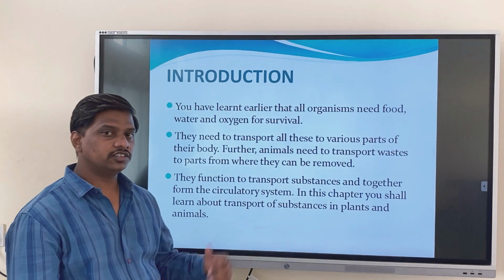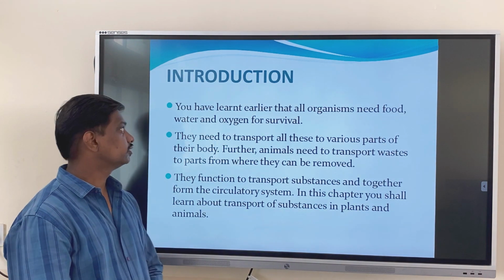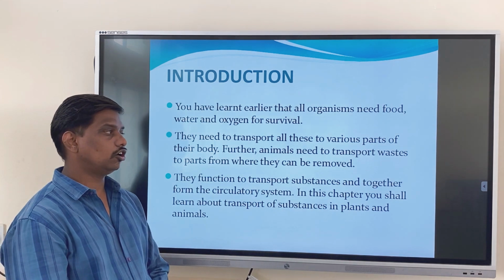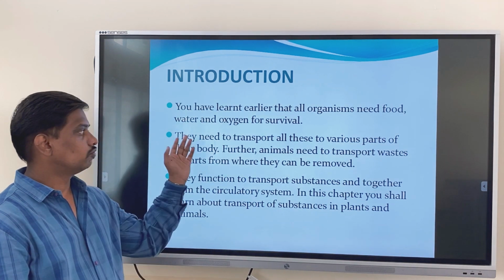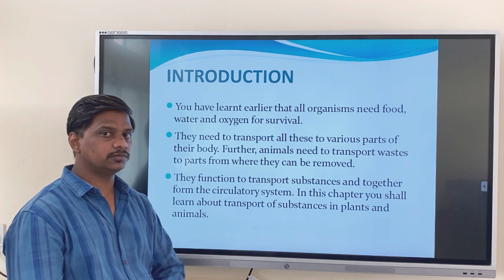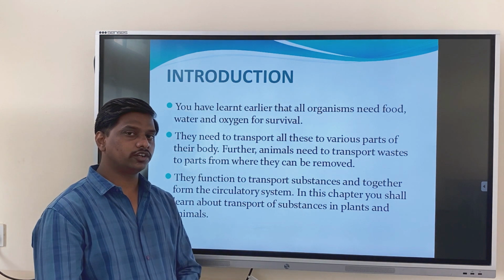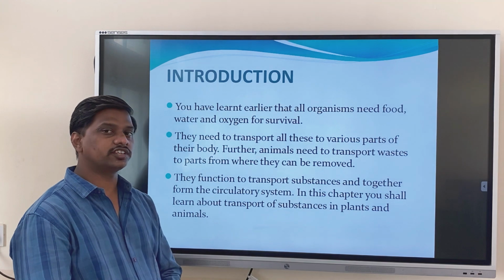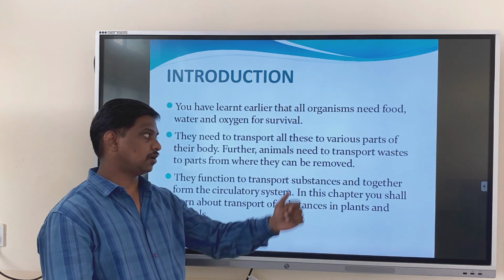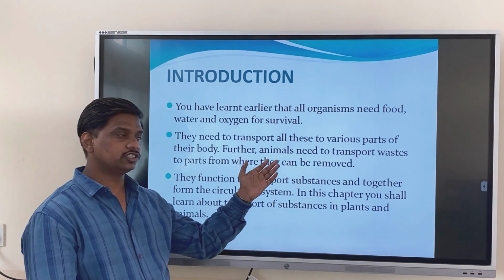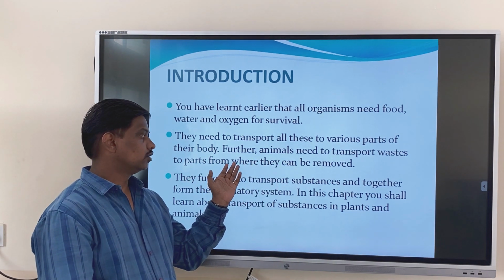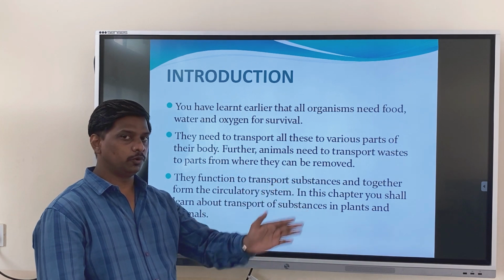So let us begin with the introductory part. You have already learned in earlier classes that all organisms need food, water and oxygen for survival. They need to transport all these to various parts of the body. Further, animals need to transport waste parts from where they can be removed.